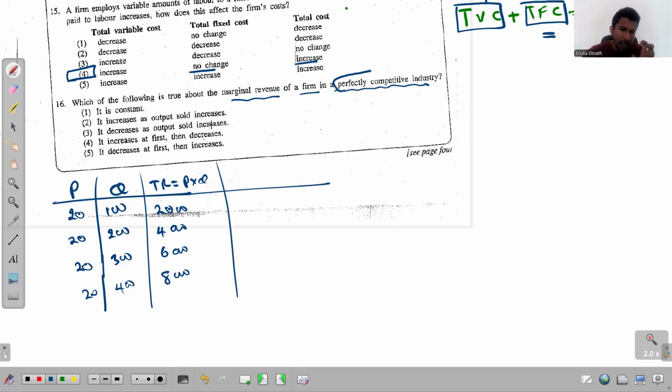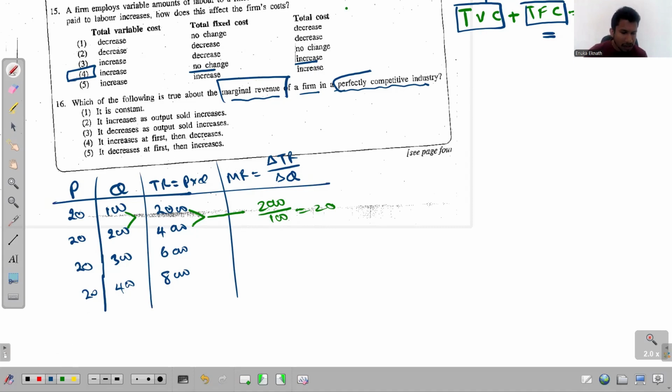And I believe that you remember the equation of calculating the marginal revenue. So marginal revenue is equal to the change of total revenue divided by the change of quantity, right? The change of total revenue here is 2000 and the change of quantity is 100, and that's just 20. I mean, the marginal revenue in the first situation is 20.